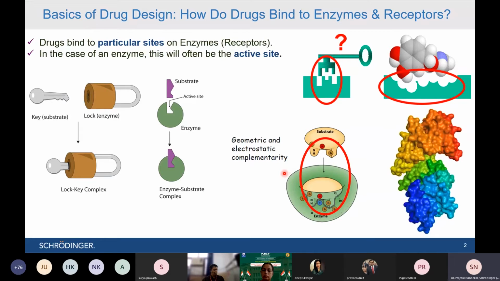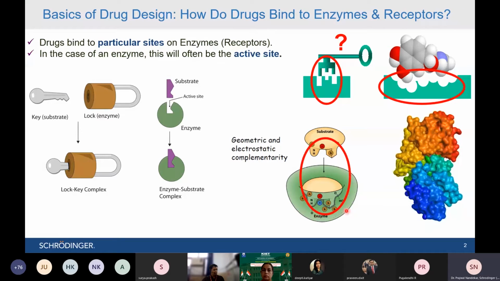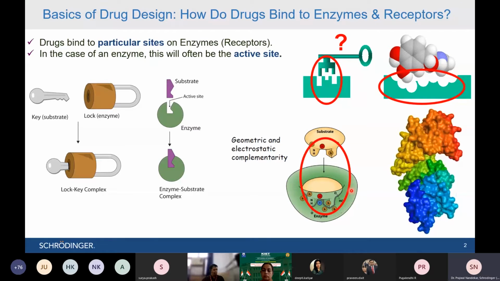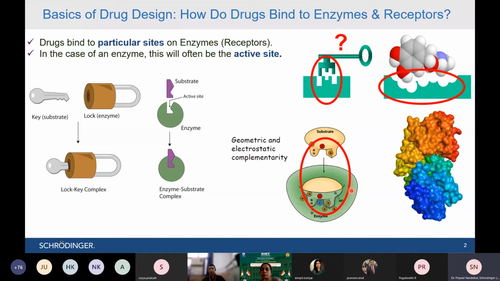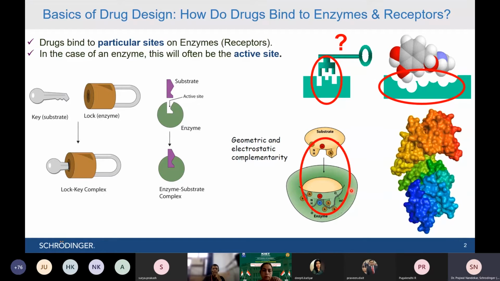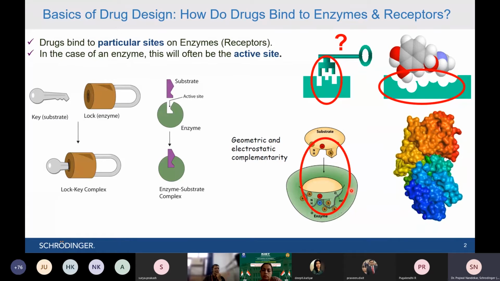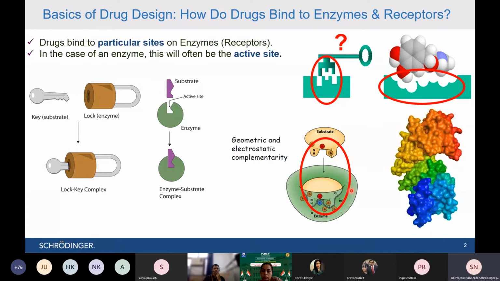With the help of software, we are able to see what the structure of the lock is, how it looks inside, what functional groups and what levers are present inside the lock. That is only possible with the help of a good microscope. We call that a molecular microscope, and that molecular microscope is nothing but our software, like Schrodinger software.